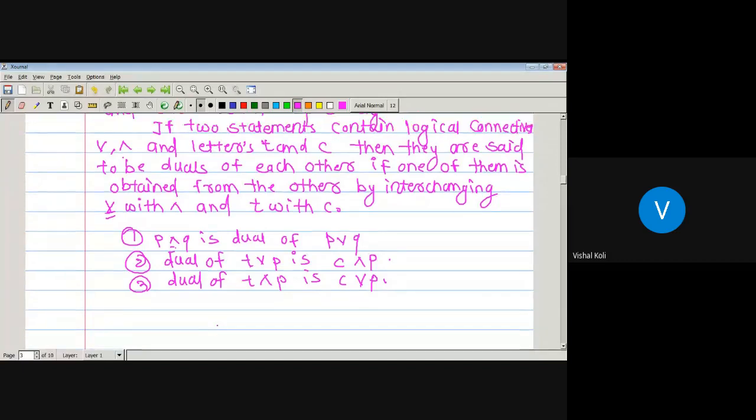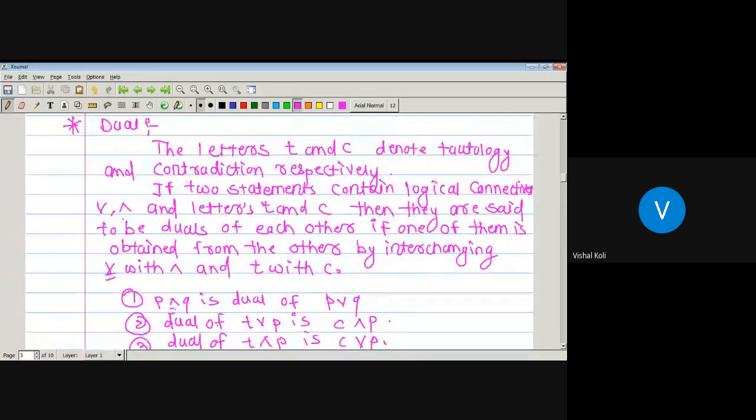So, what is the dual of two statements? Suppose we have two statements which contain the logical connectives or, and, and the letters T and C, where T is nothing but the tautology and C is nothing but the contradiction. Then these two statements are said to be the dual of each other.